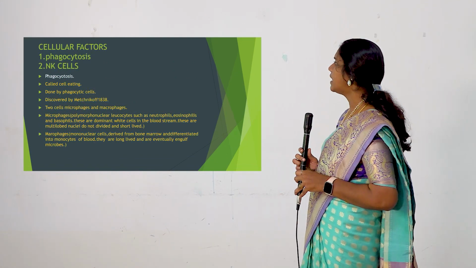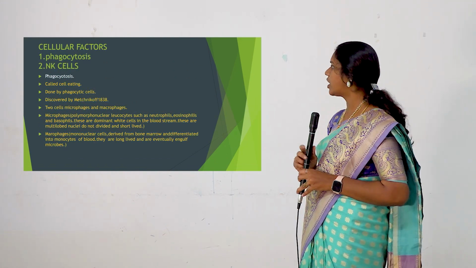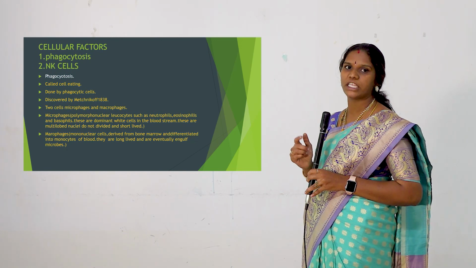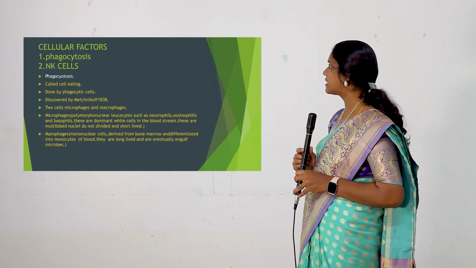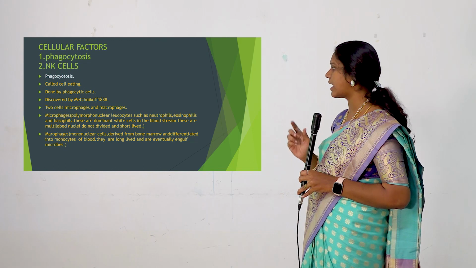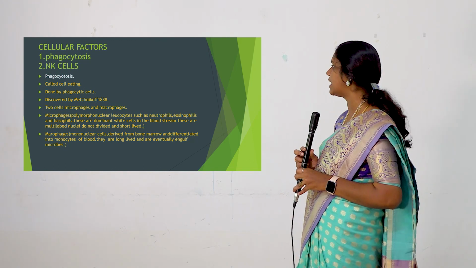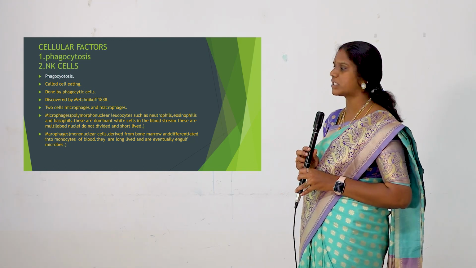Next please. Then we go to the cellular factors. There are two cellular factors responsible for giving immunity power to our body. First is phagocytosis. I already explained that phagocytosis is a cell eating process. It is done by the phagocytic cells.